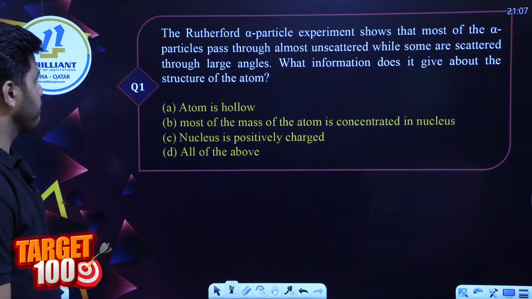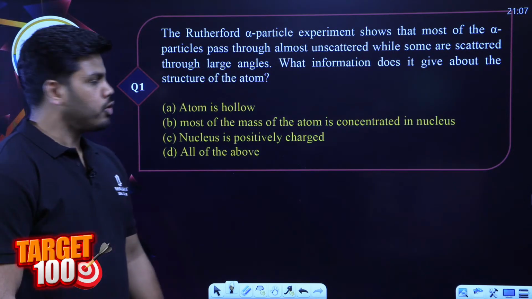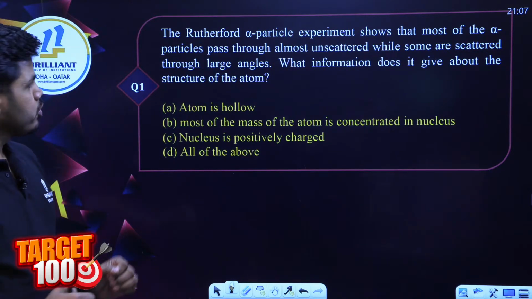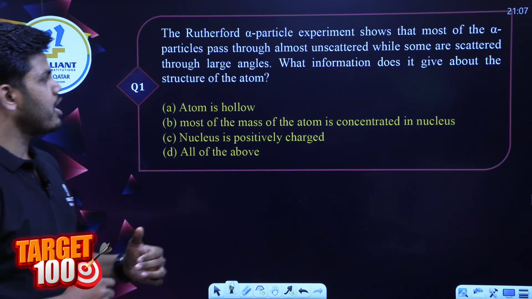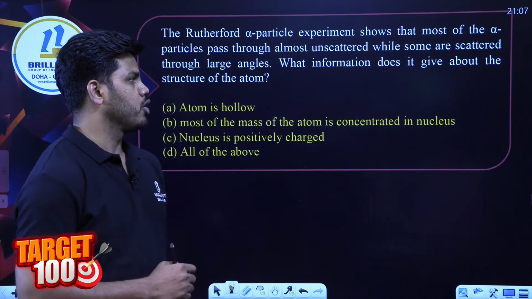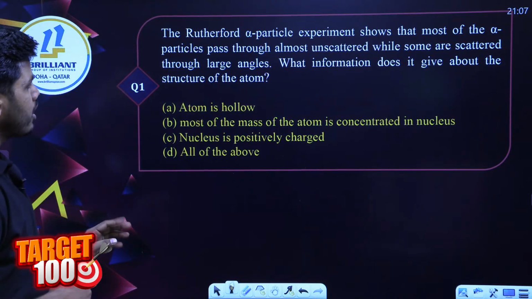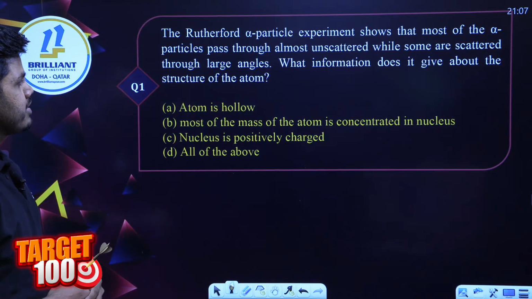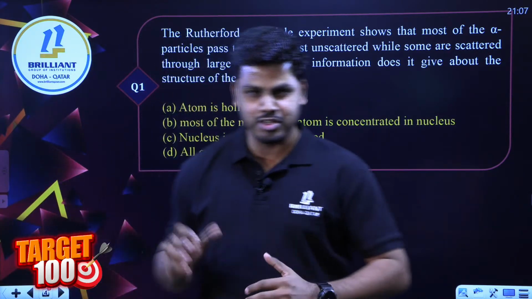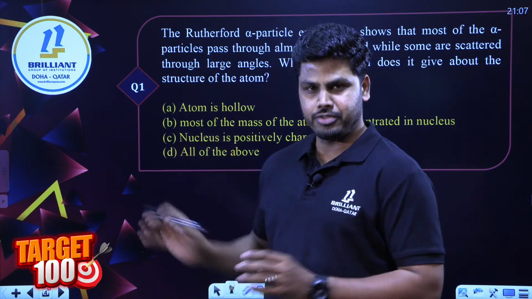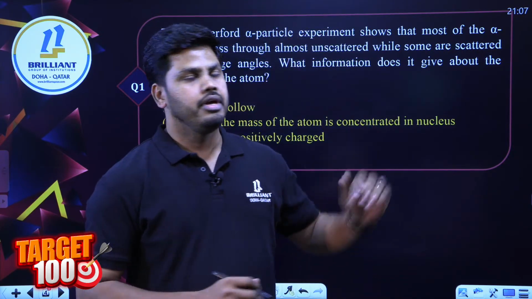Yeah, question number 1. Rutherford alpha particle scattering experiment shows that most of the alpha particles pass through almost unscattered, undeviated, while some are scattered through large angles. What information does it give about the structure of the atom? See, we get a conceptual question, right? Nothing to calculate here, just based purely on concepts.